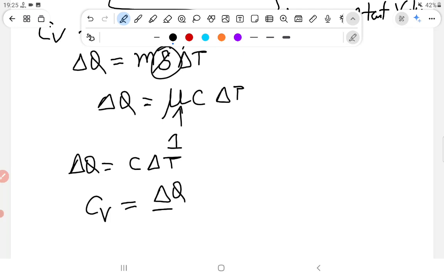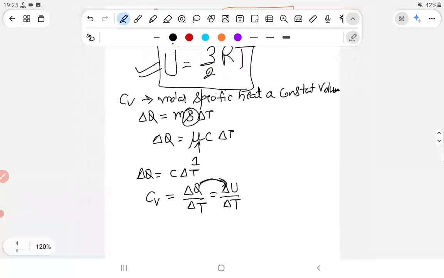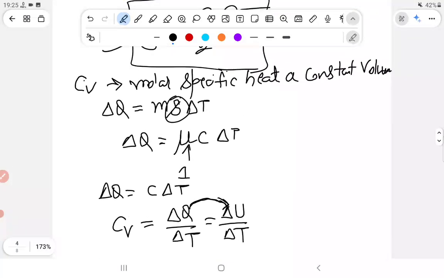It comes out to be delta Q upon delta T. I am replacing it by U because here we are talking about the total energy possessed by a molecule. Whatever energy you are given, it is stored in the form of heat, and whatever heat you are given, it is stored in the form of energy. So Cv comes out to be delta U upon delta T. Let me show you what we have studied so far.